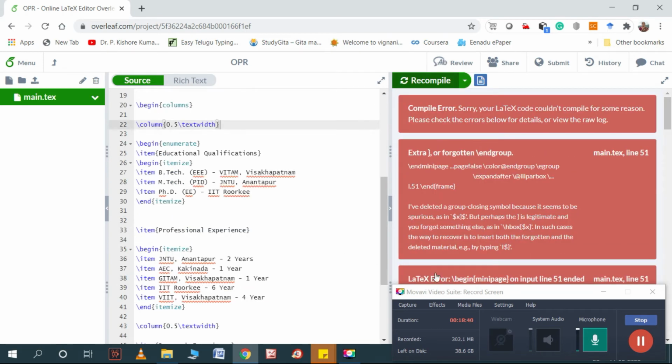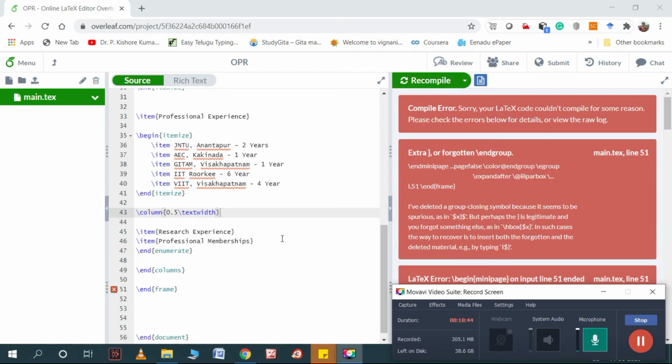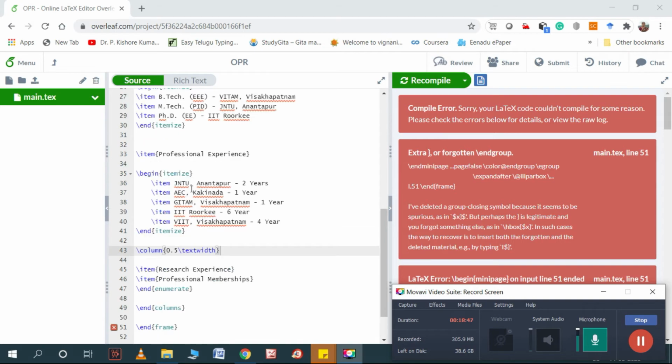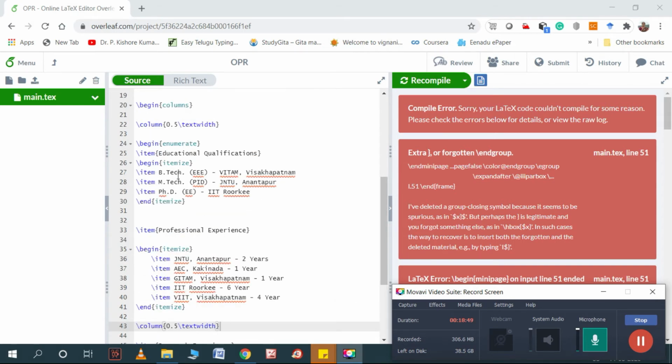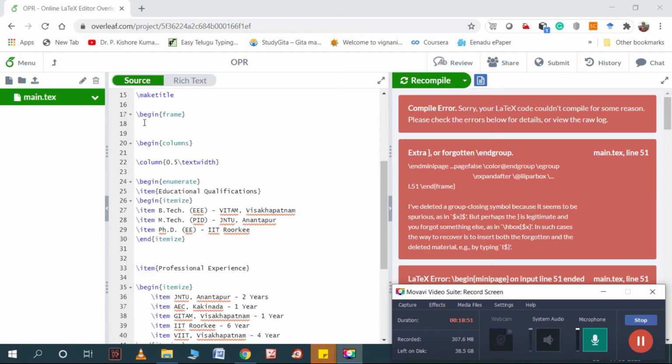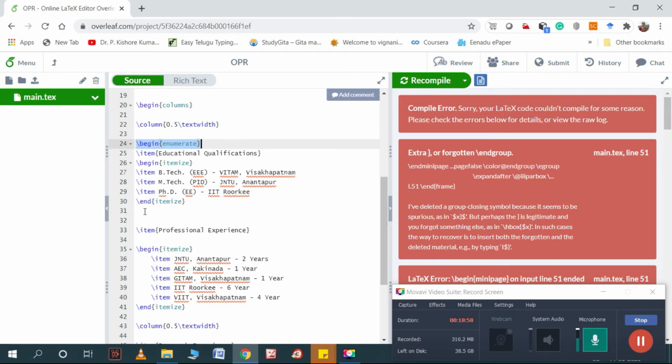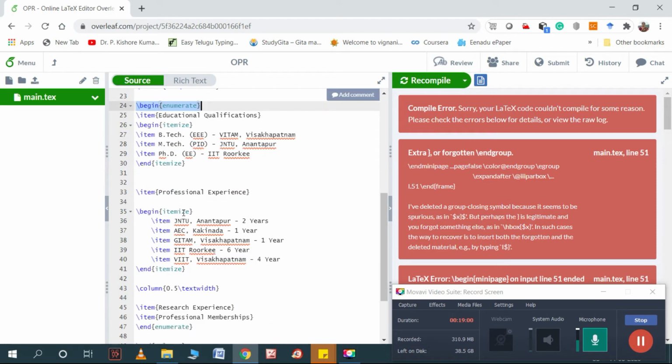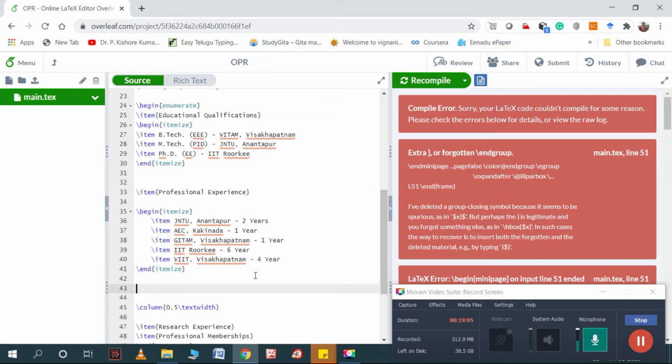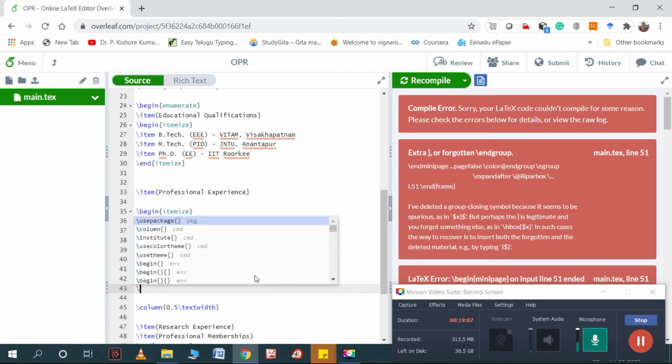It hasn't come. Okay, let us see this. Actually we need to do something here. This is begin enumerate. After that begin item and end item, and after that again begin itemize, end itemize, and then we need to close the enumerate command here itself, at the end of the column only.